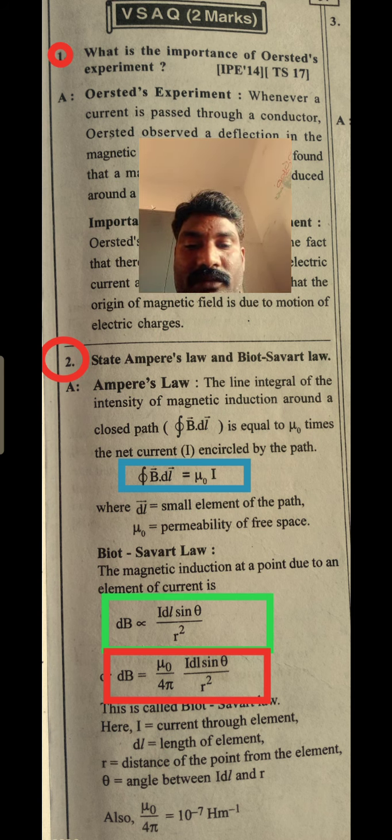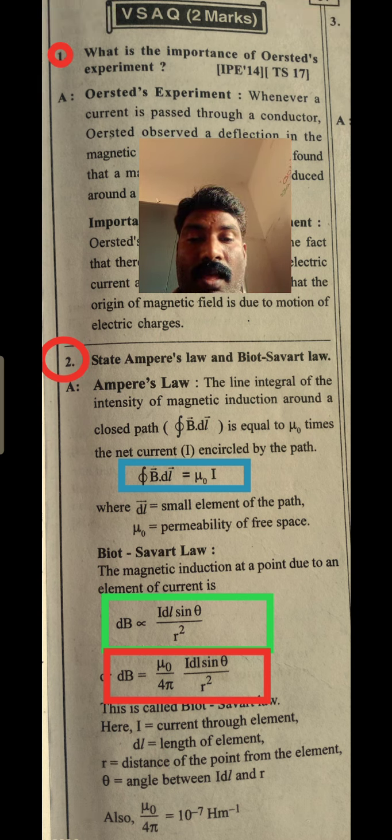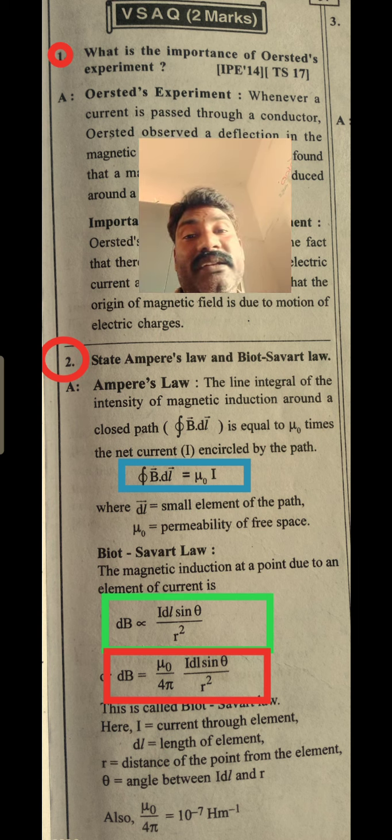Next, what is the Biot-Savart law? Biot and Savart explained that when a current is passing through a conductor, it produces a magnetic field B, which is the intensity of the magnetic field or magnetic induction. The Biot-Savart law states the relation between the current and magnetic induction.